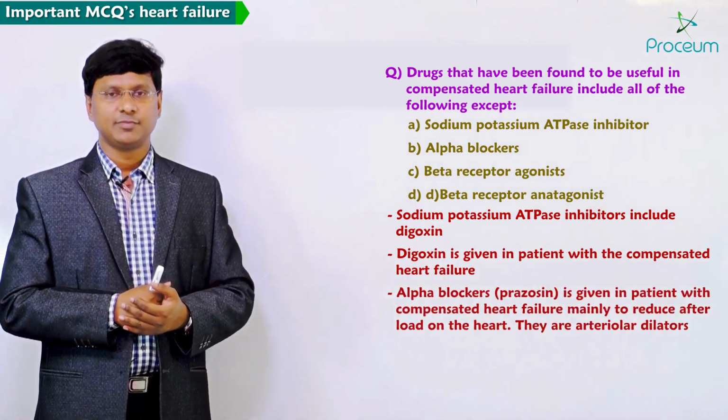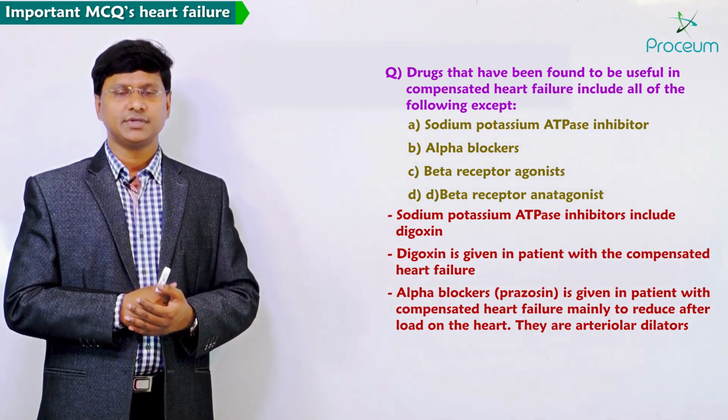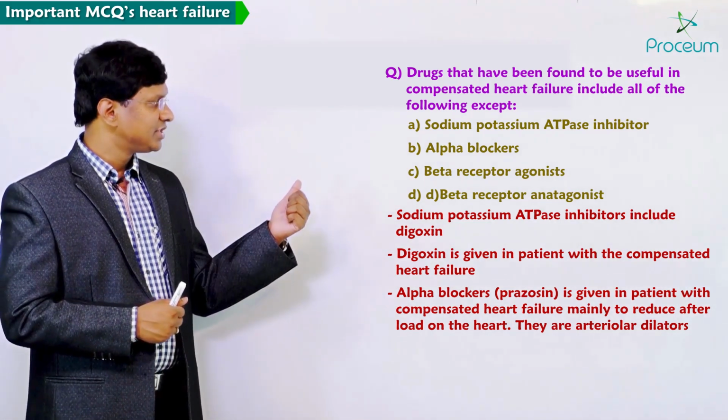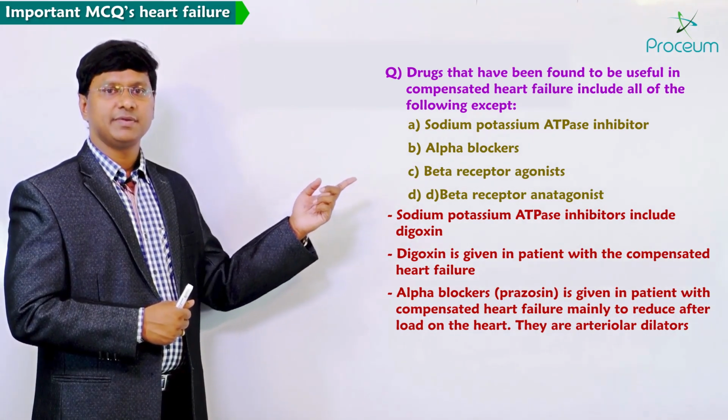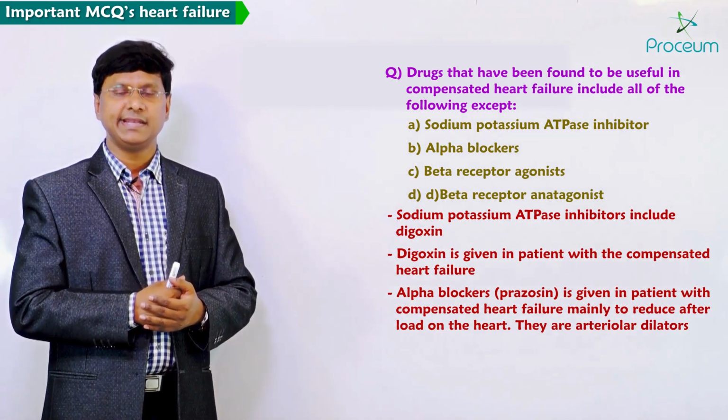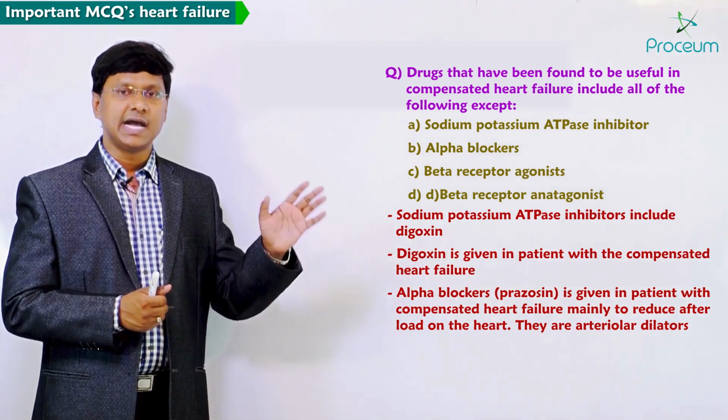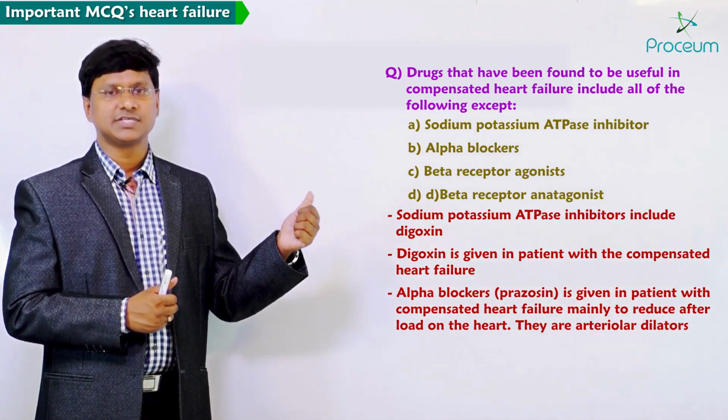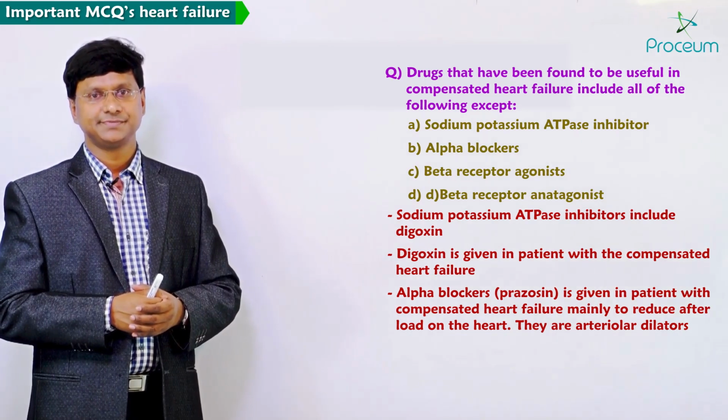You take the alpha blockers. Alpha blockers include mainly your prazosin. Prazosin or alpha blockers we give in patients with compensated heart failure mainly to reduce the afterload on the heart, because alpha blockers are arteriolar vasodilators.